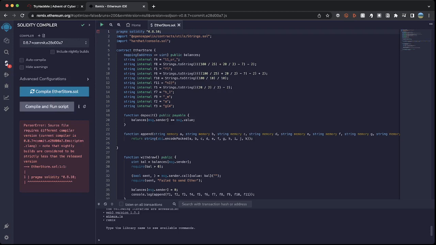Oh, my bad. The first thing we need to do is the compiler. We need to change that to 0.8.10. You'll now see that it's starting to compile. Once that's done, you can see the little spinners there. We'll let that go through and we could then go back through and select it for the attack one.